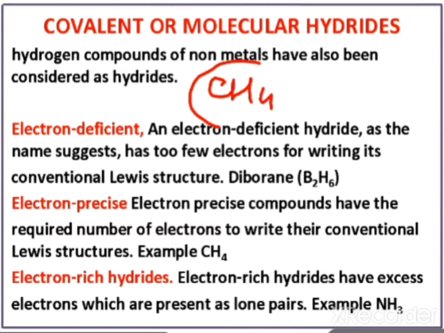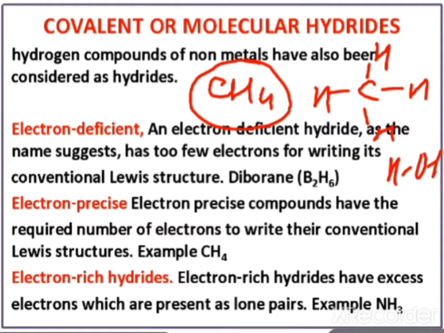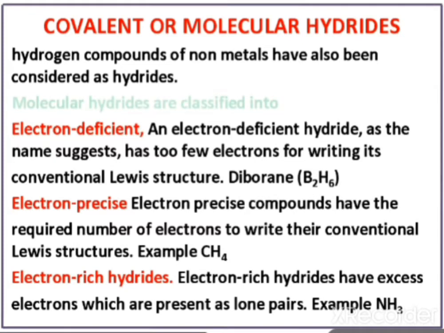You see CH4, in CH4 all the bonds are covalent. Carbon reacts with 4 hydrogens to form 4 covalent bonds. So these are covalent hydrides or molecular hydrides. Like that, H2O also forms covalent or molecular hydrides. Now see, we are classifying molecular or covalent hydrides into 3 categories. First, electron deficient hydrides. From the name it is clear, electron deficient.